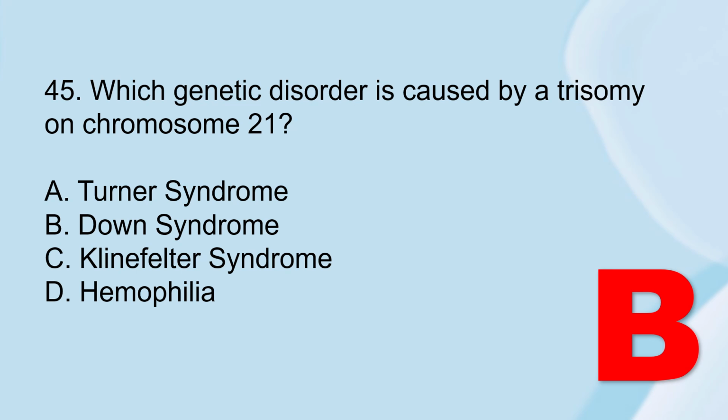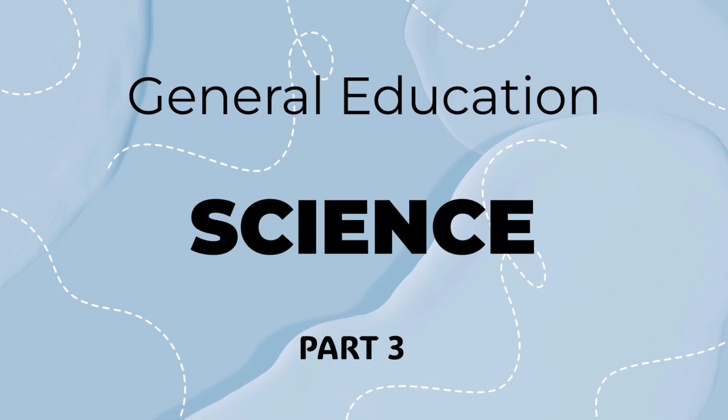The correct answer is letter B, Down syndrome. Down syndrome is the extra copy of chromosome 21. This is known as trisomy 21. So that is the best answer. For letter A, the Turner syndrome, this is monosomy X. For letter C, this is XXY. And for letter D, this is an X-linked disorder affecting blood clotting. So letter B is the best answer.